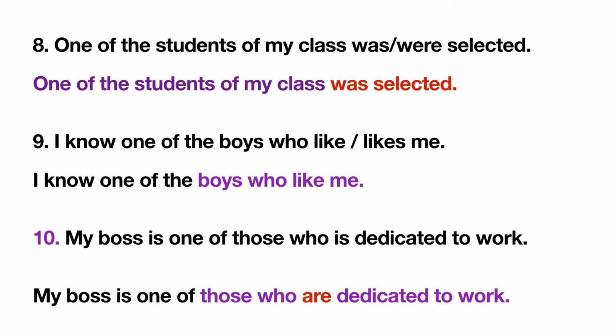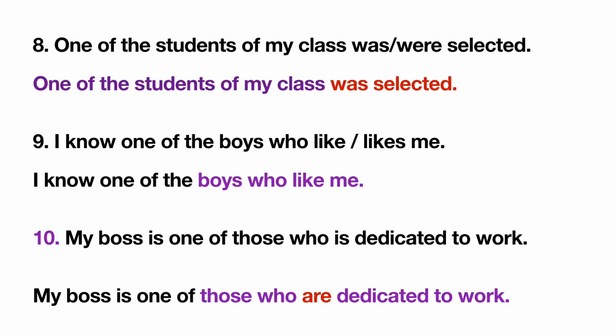Next sentence, one of the students of my class. One of the students means many students are there and they are talking about only one. One of the students of my class. We will not use here were. Was is correct. One of the students of my class was selected.